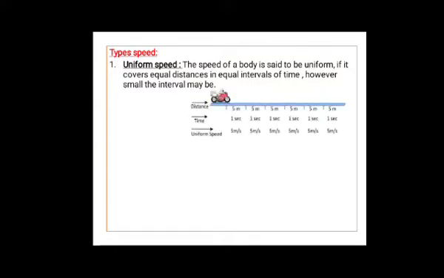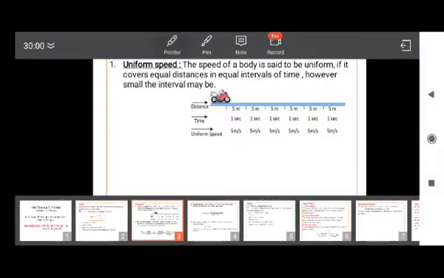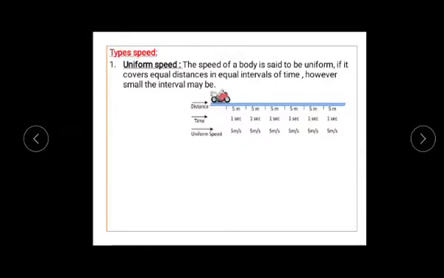Means what? See in this, a vehicle is moving. It covers equal distances. I hope you are observing here, 5 meter, 5 meter, 5 meter, like this. See the time here. To cover this 5 meter, it is taking 1 second. Next 5 meter, again 1 second.